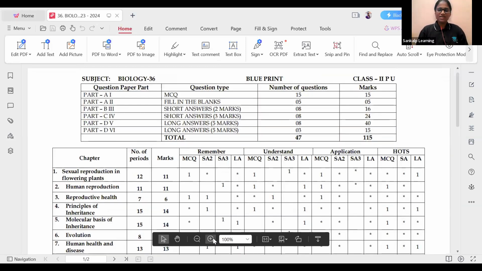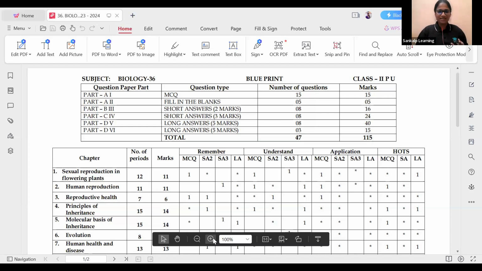So this is the blueprint released by our PU board for 2023-24 PUC 2 biology. What is a blueprint? It shows how the question paper will be. You already know this from second PU. It tells how the question paper format will be and how many marks we will get from each chapter. But in detail, what we get is which kind of questions will be focused on from which chapter. That is the main thing. So based on this we will be discussing in our sessions, guys.